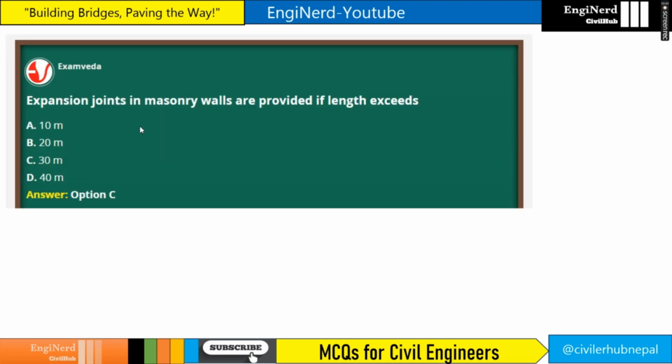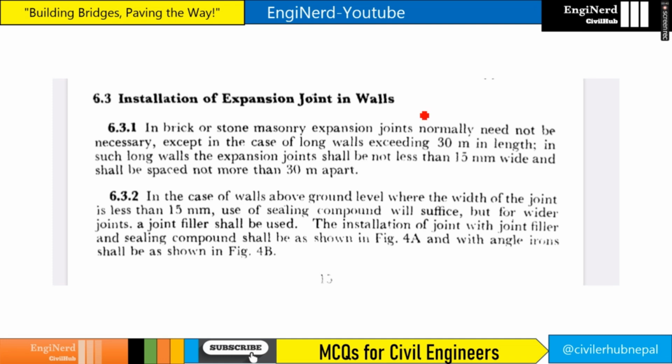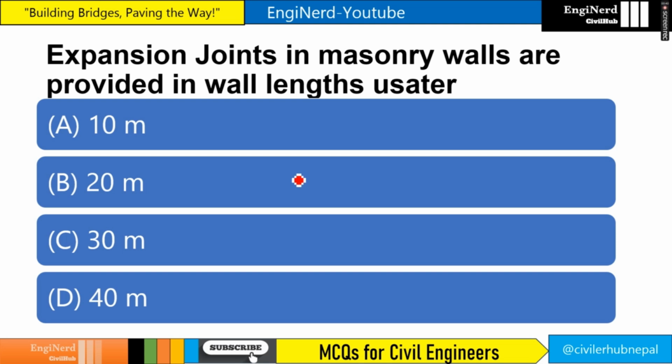But in the exam, expansion joints in masonry walls are provided if length exceeds 30 meter. In this exam it is given as 30 meter, and also in the table of IS 3343 or something like that, it is given as 30 meter intervals. And here, regarding installation of expansion joints in walls: in brick or stone masonry, expansion joints normally need not be necessary except in case of long walls exceeding 30 meter in length, right? In such long walls, the expansion joints should not be less than 15 mm wide and should be spaced not more than 30 meter apart, right? So it is up to you to decide between the 20 meter and 30 meter, right?